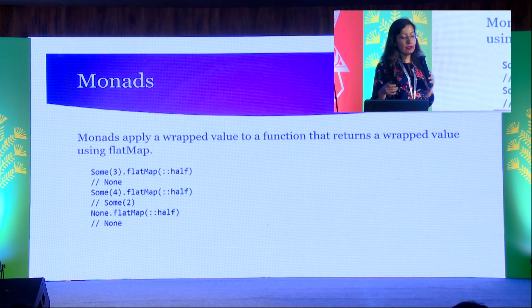We apply it to half using flat map. Since 3 is not an even number, half will return None. 4 is an even number, so half will return a wrapped value, that is Some(2). When we try to do the same thing for a None operation, it will give None. As I already said, every operation will work with Some, it won't work with None.